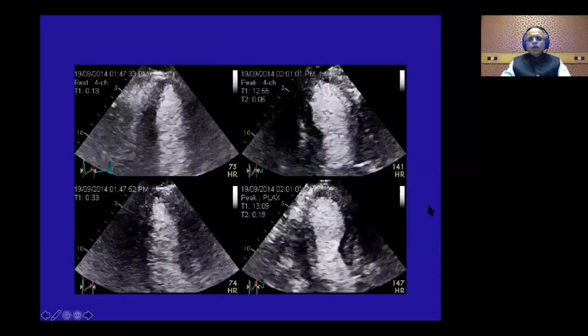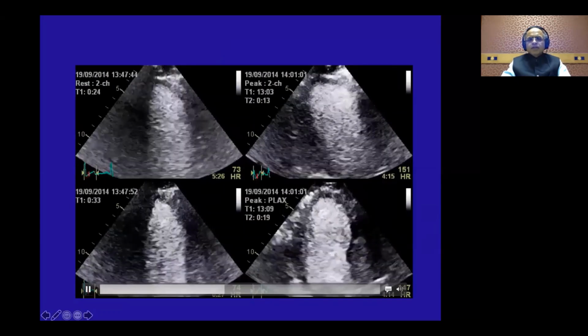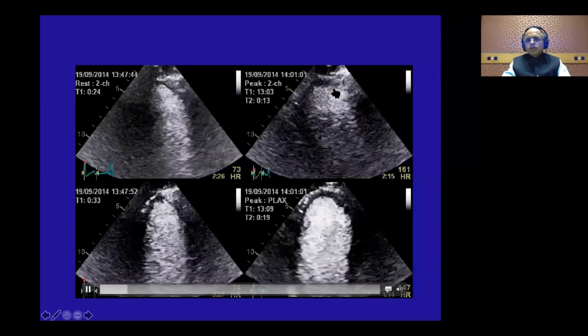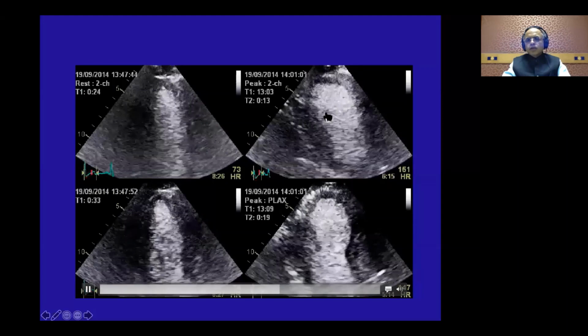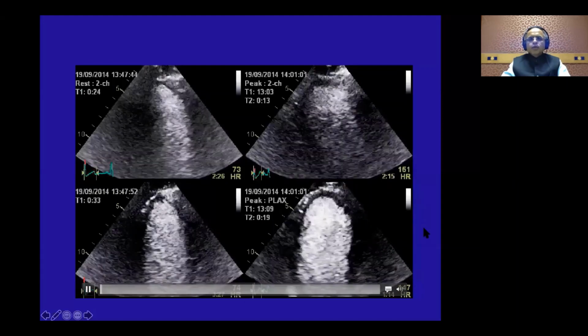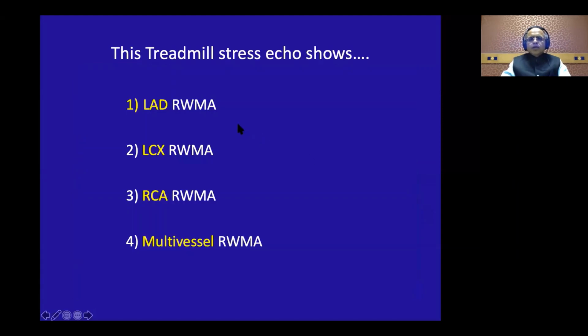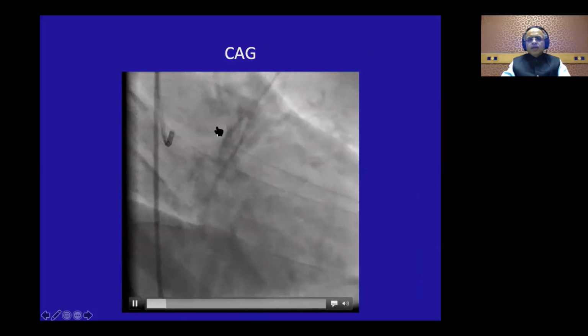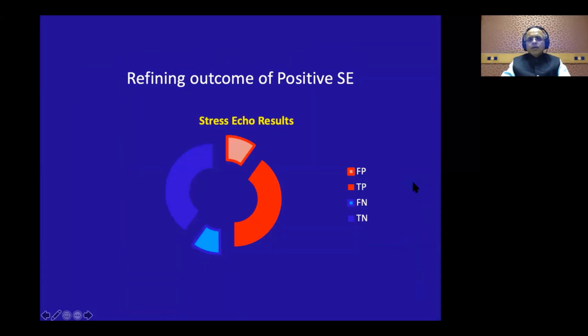So we'll go for a two-chamber view. Again, this is long axis and this is two-chamber view. This is the anterior wall. First thing is that the LV is dilated. You can look at the anterior wall: there is no endocardial excursion, no systolic thickening. Look at the inferior wall, which is moving well. So we know that this treadmill stress echo shows an LAD regional wall motion abnormality. So we'll look at his angio, and there is a very classic LAD stenosis there. And so this is a true positive stress echo.